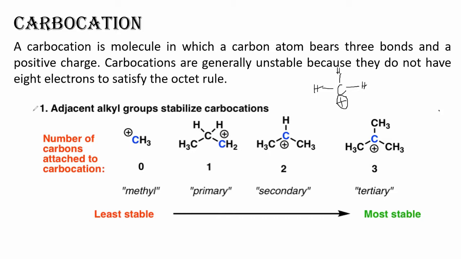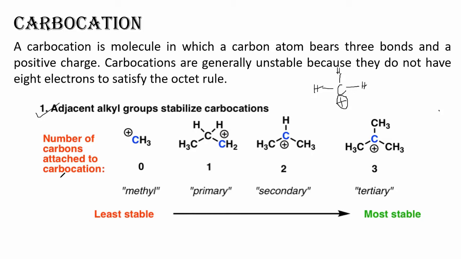Now in order to understand whether a carbocation is stable or not, we will see how many methyl groups or this type of alkyl groups are attached to the carbocation. In the last lecture, we have seen the different types of electronic effects: hyperconjugation and inductive effect also.